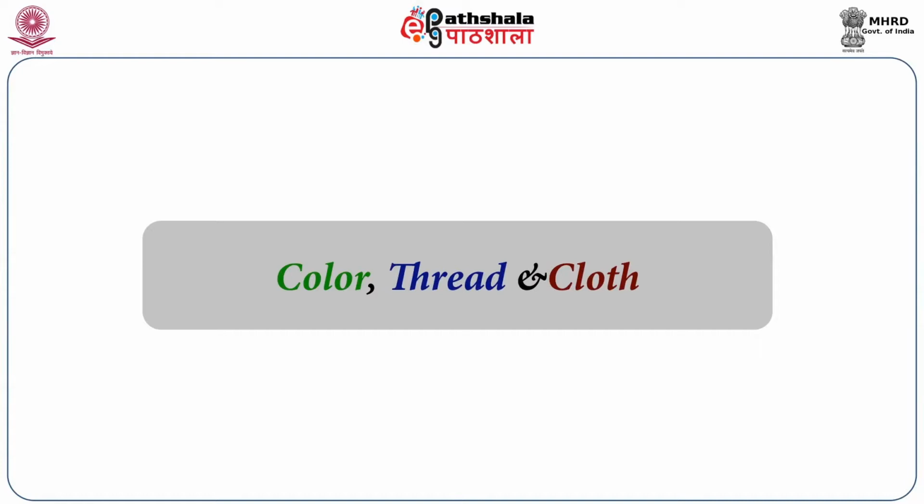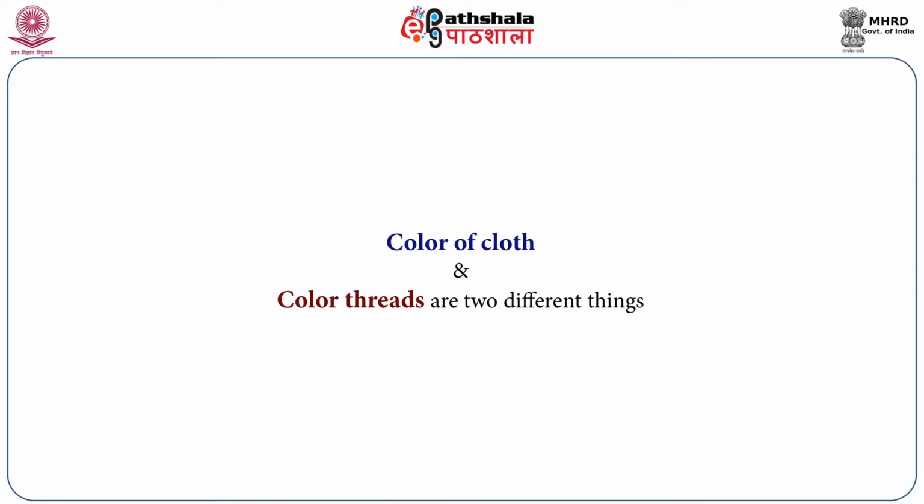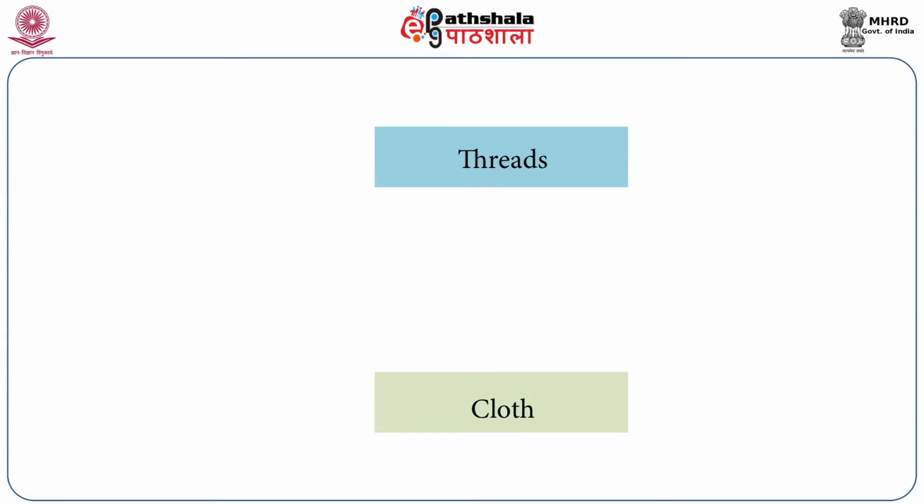We will take one example first, and this example is color, threads and cloth. Naiyayikas are of the opinion that the color of cloth and the color of threads are two different things, because color is a quality, and the threads are a different substance, and the cloth is a different substance. Between threads and cloth there is a relation known as inherence, because threads and cloth are actually parts and whole, and between parts and whole there is the relation of inherence.